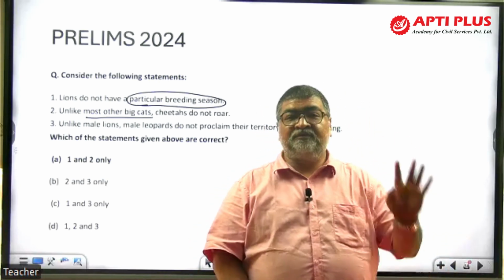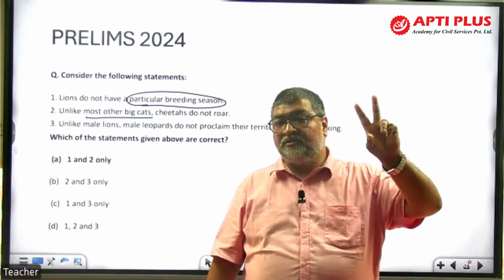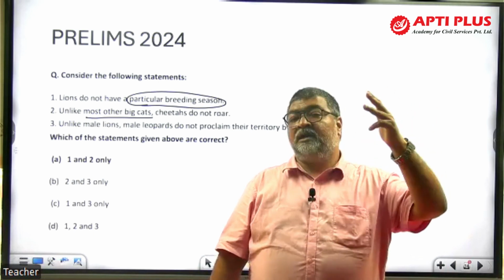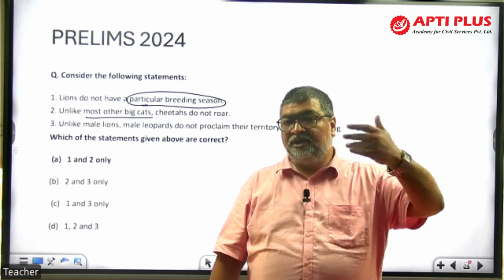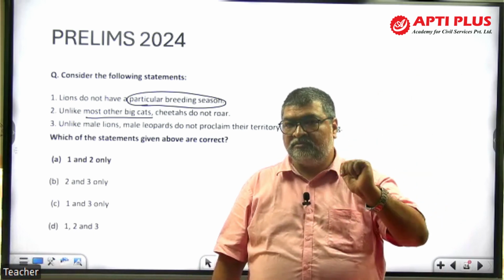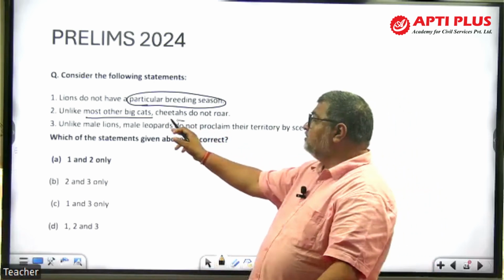Which are the 5 big cats: tiger, Asiatic lion in Gir forest, then panther, leopard, and among the leopards we have the clouded leopard and snow leopard also, and then the cheetah. The Indian cheetah is extinct. African cheetahs have been relocated to India in Kuno National Park. Now, unlike most other big cats, cheetahs do not roar.